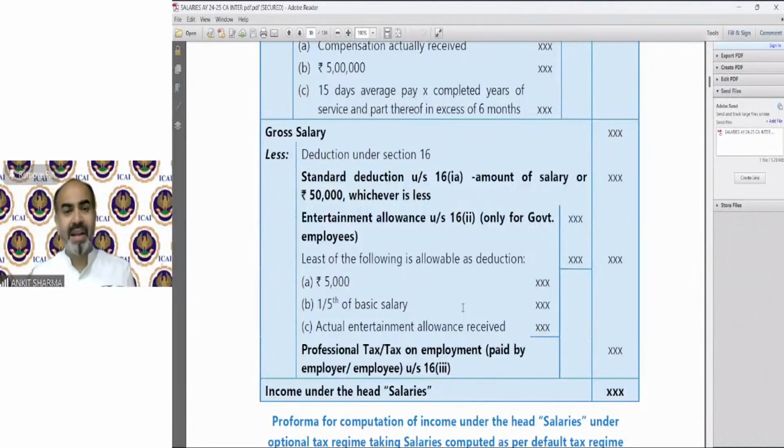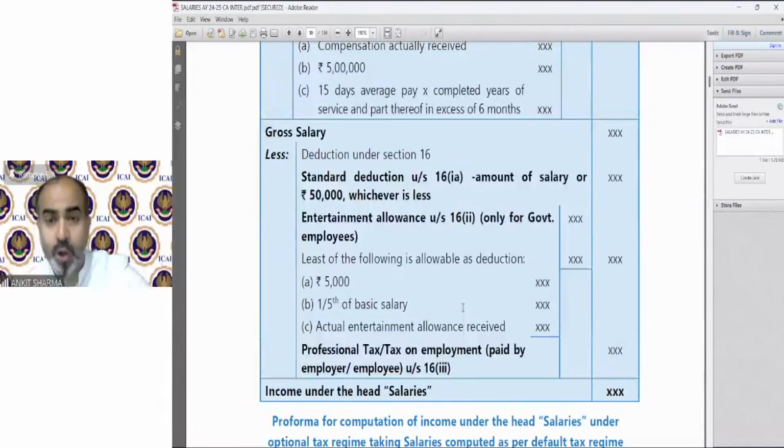But entertainment allowance is the only allowance for which you have a deduction, not an exemption, and that is claimed after calculation of gross salary. So if you receive 500 rupees as entertainment allowance, you have to tax it completely in the above format. If there is some deduction available, only if you are a government employee, and not otherwise, then if 100 rupees comes as a deduction, you deduct it after calculation of gross salary.